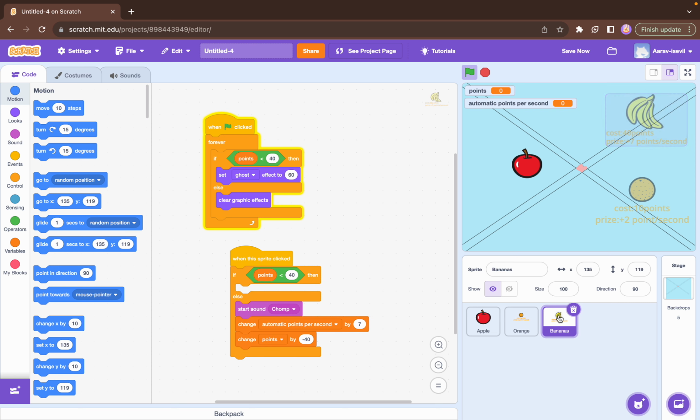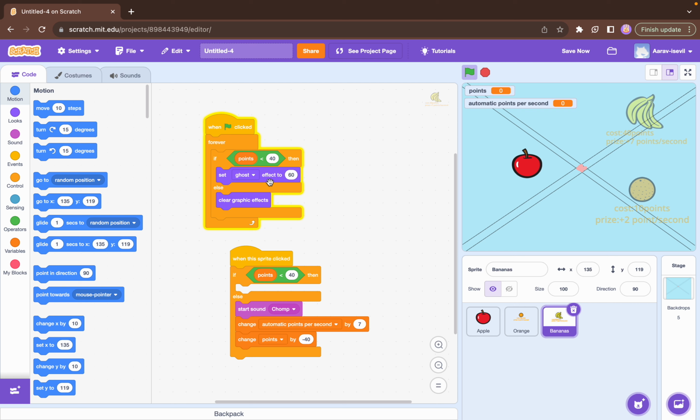Now let's go to the banana. The banana and the orange are pretty much the same, just their cost and the price. For the banana, I did the exact same thing. When flag clicked in the forever block, if points, now this is a little bit changed. If points are less than 40, because our cost is 40 points, we can't use this one. If it's above it, we can. Then set ghost effect to 60, which is what we did last time as well, which makes it pretty cool. You don't have to do it, but okay.